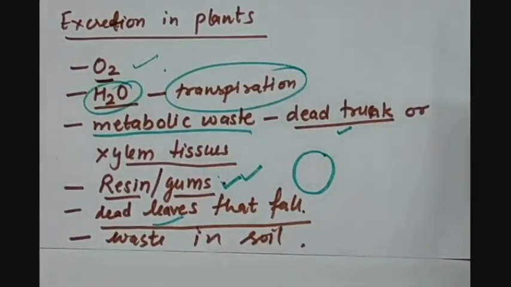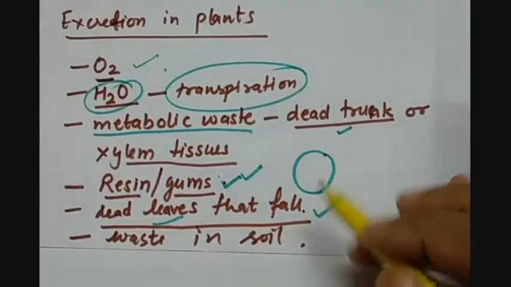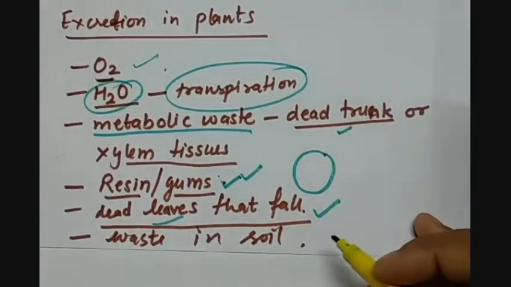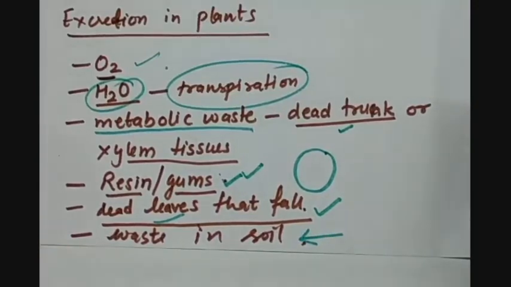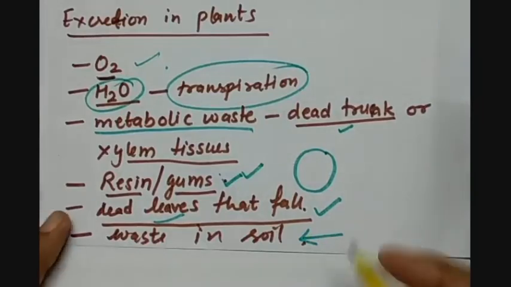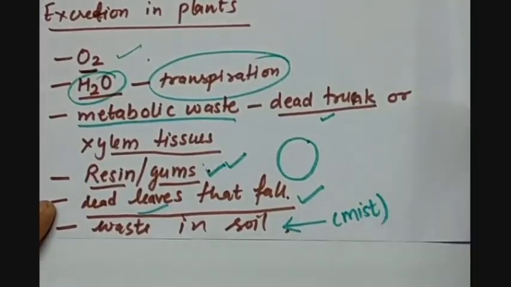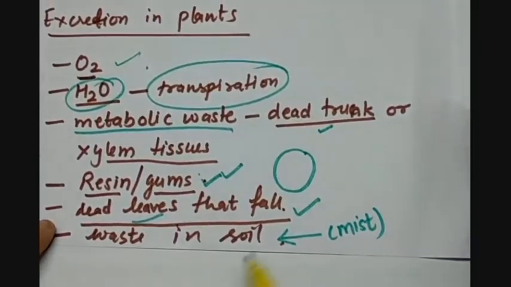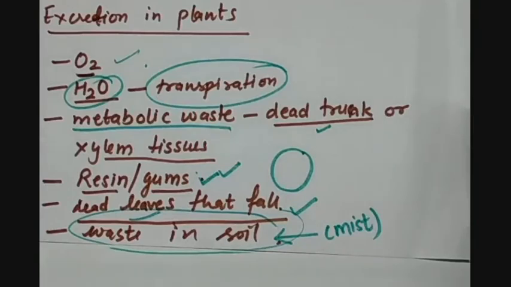So when the lifetime of the leaves is over, they fall down, and hence the waste material is removed out of the plant. Nowadays it has been found that plants also remove waste in the form of mist. The waste which is removed in the soil is called mist, and it is removed in the soil with the help of the roots of the plants.